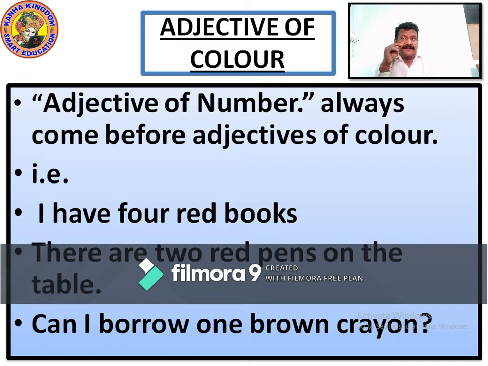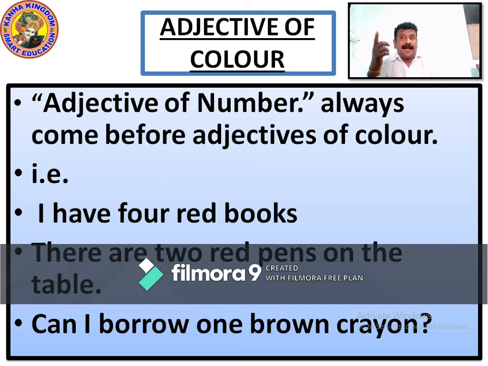Both are adjectives describing a noun. But always, when describing a noun, adjective of number comes before adjective of color in a sentence.